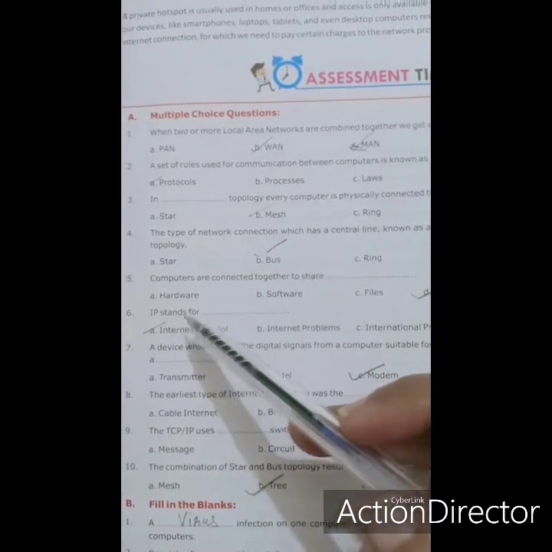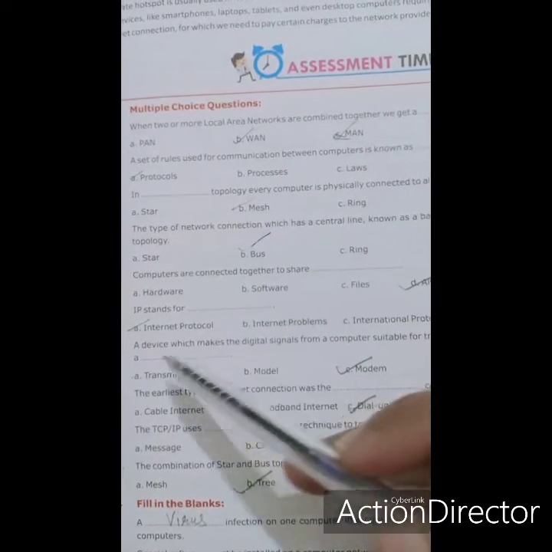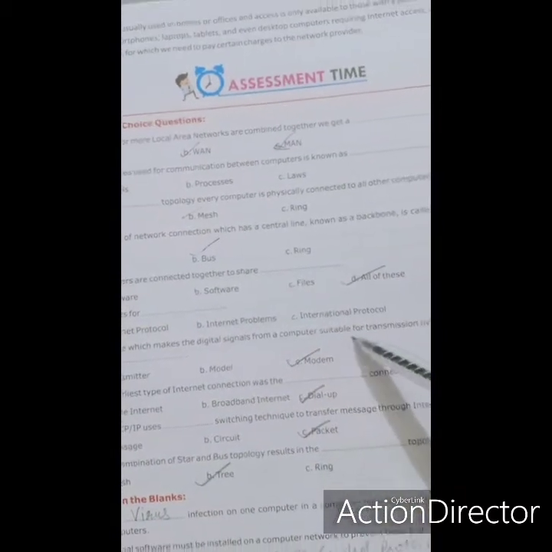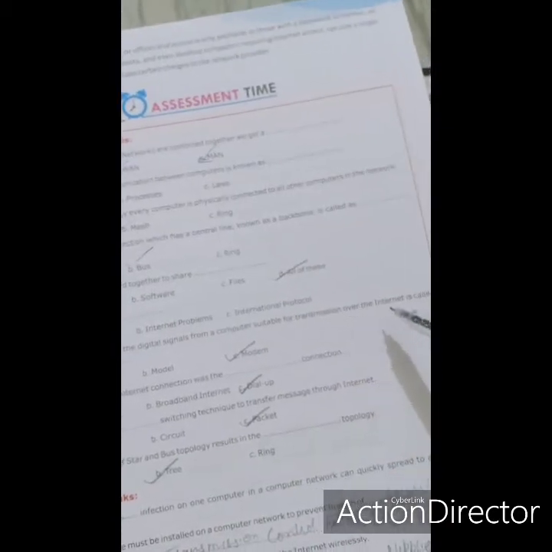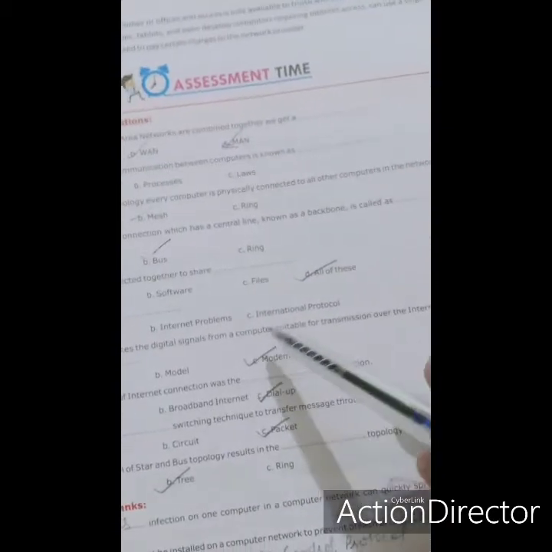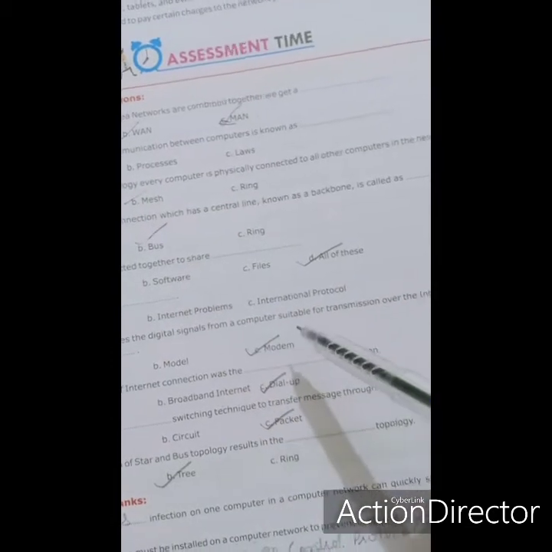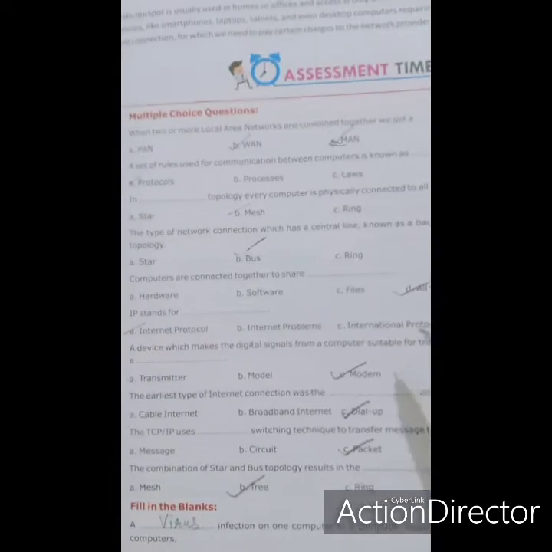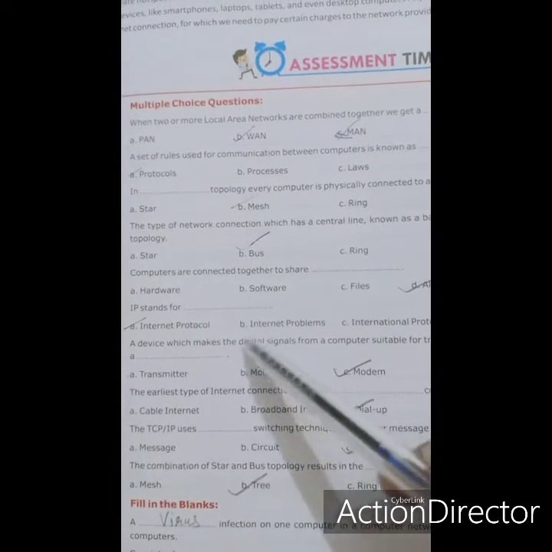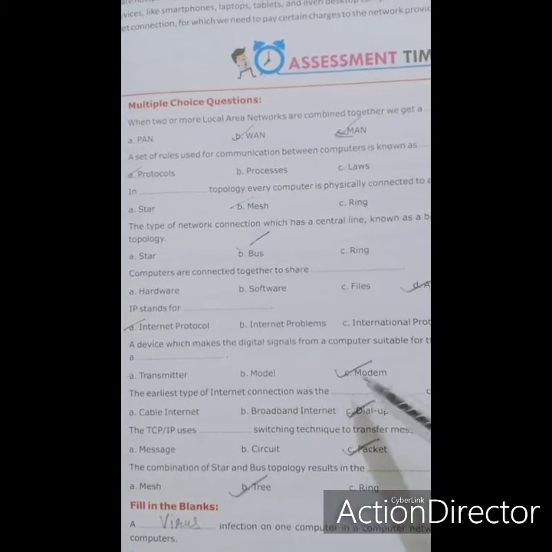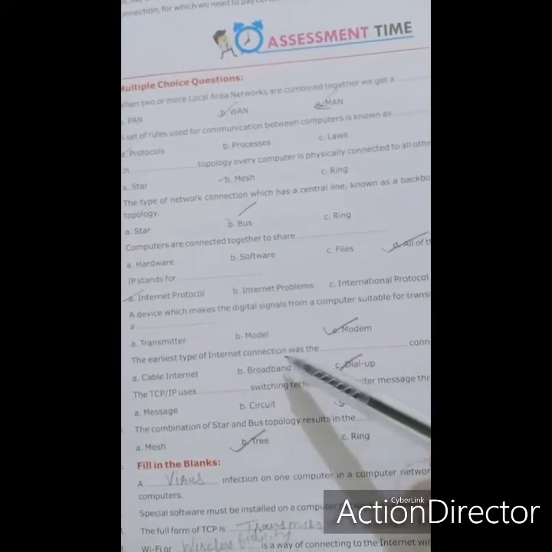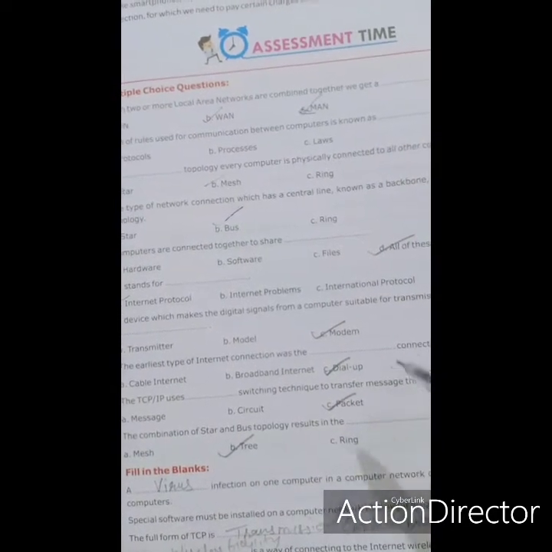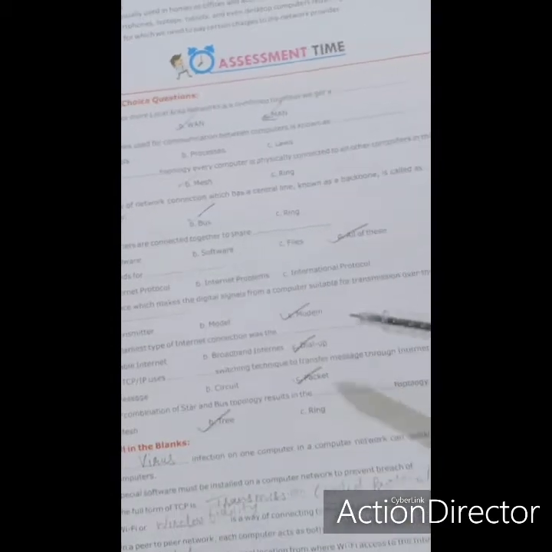Next is IP stands for Internet Protocol. A device which makes the digital signal from a computer suitable for the transmission over the internet is called modem, because analog signal will be converted into digital signal. Fine. The earliest type of internet connection was dial up, because firstly dial up came, after that broadband and cable internet.